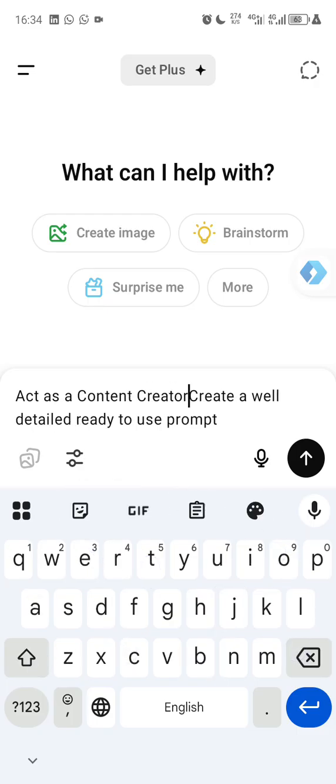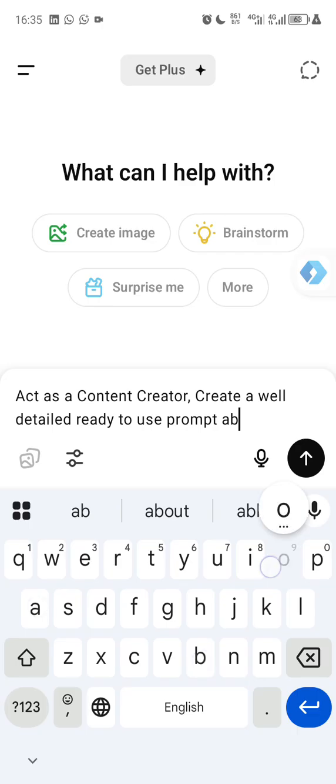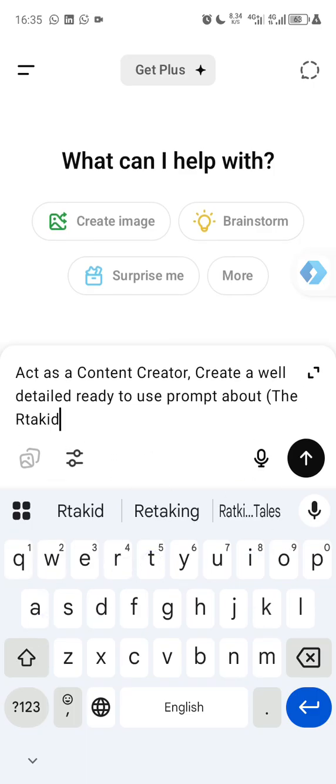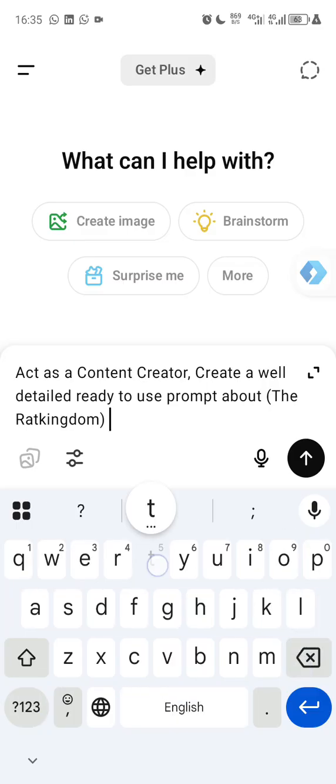Act as a content creator, comma, create a well detailed, ready to use prompts about the Rat Kingdom, telling the story of rats.